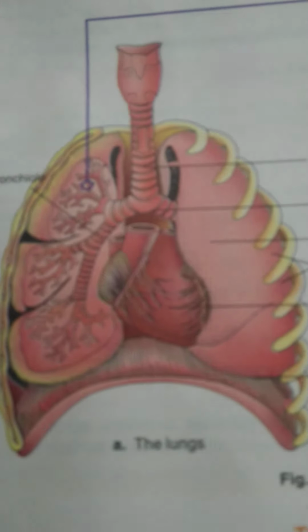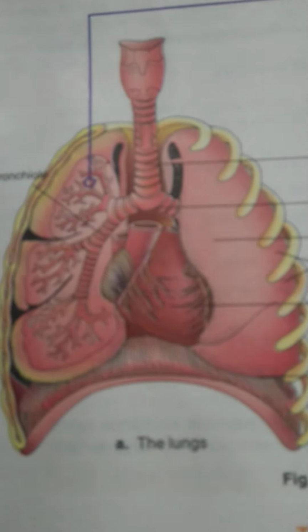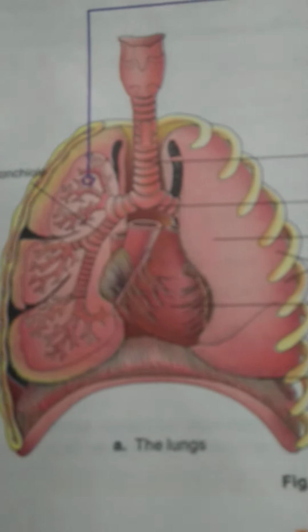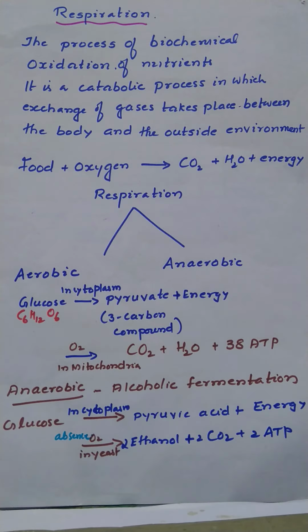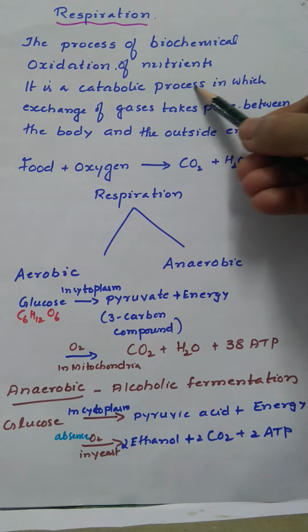Hi students, in this video I will explain respiration, types of respiration and respiration in plants. Respiration is the process of biochemical oxidation of nutrients. So respiration is the process in which the food we take through nutrition gets oxidized to release energy to perform various activities. So it is a catabolic process.